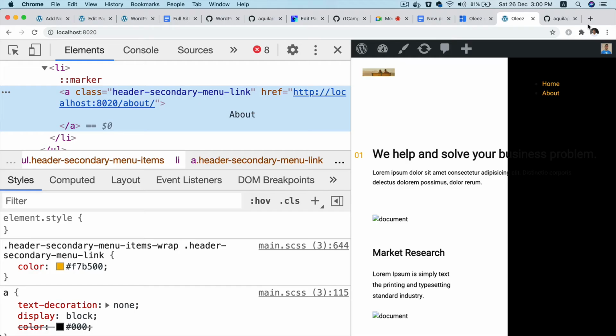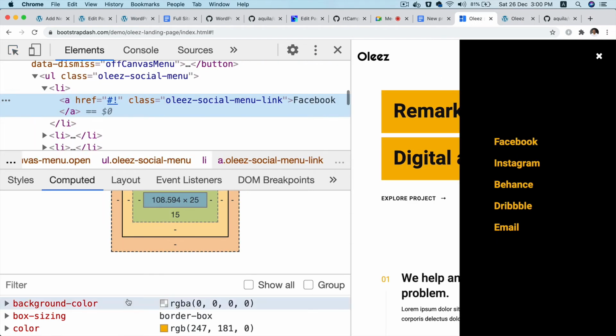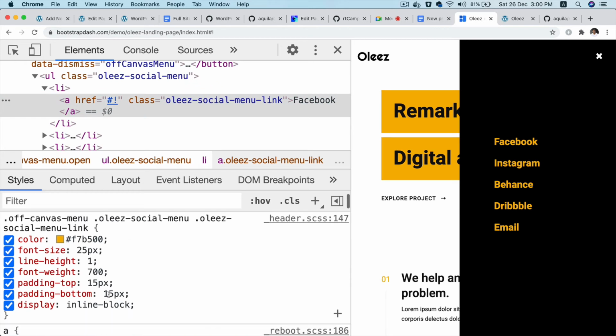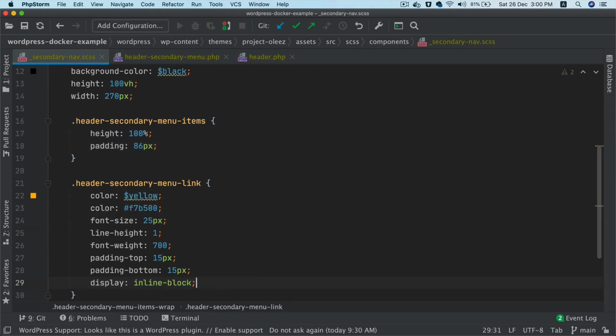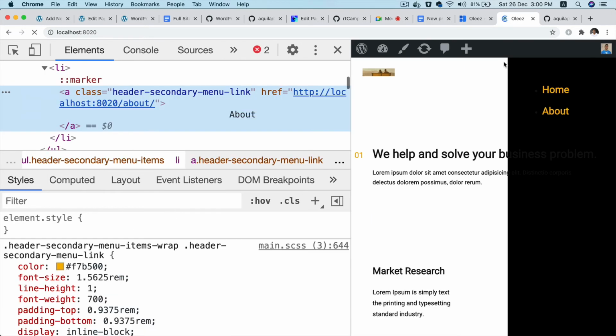Okay, font size needs to increase. What's the font size of this? This is the font size. I'm just going to go ahead and grab this and paste it here. I don't have time. Okay, let's go back. There you go.